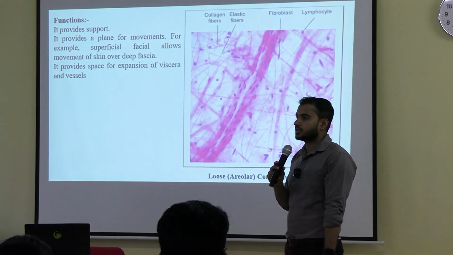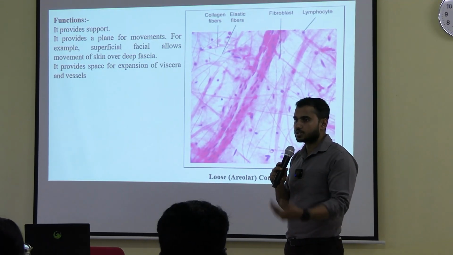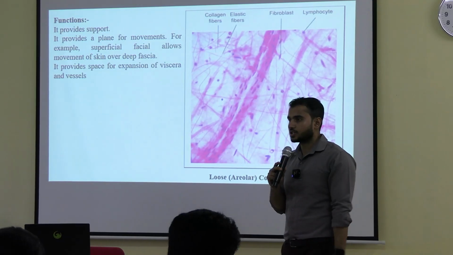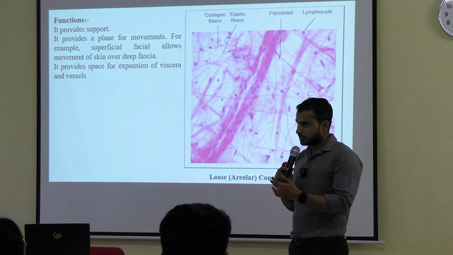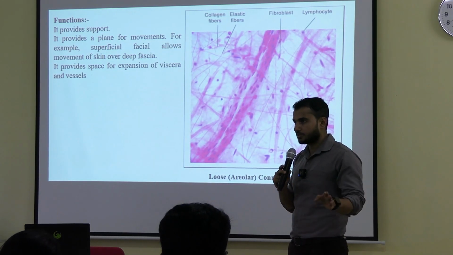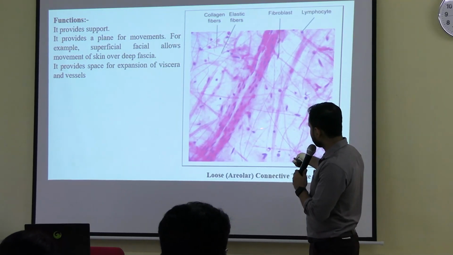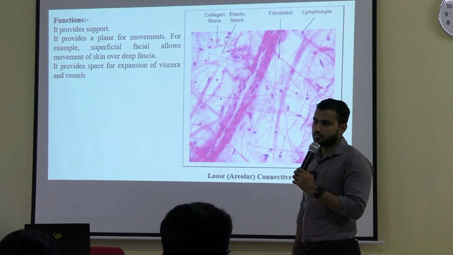Because it had ground substance, viscous ground substance. When we prepared the slide, it was washed away. So something was there, washed away. So after staining, nothing will be there. That's why this white color appearance will be there.